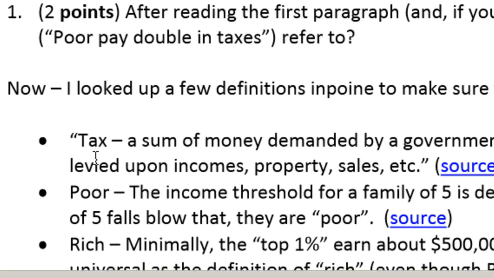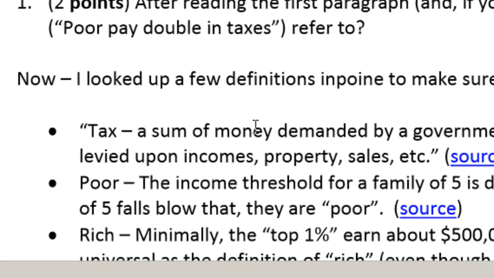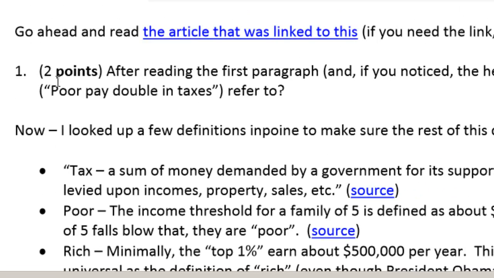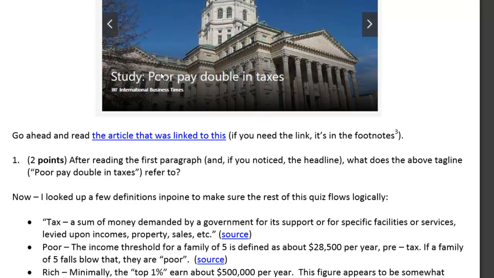Remember, I looked it up down here. Tax, a sum of money demanded. Sum of money, not a percent of a sum of money demanded, but a sum of money demanded. So this question number one, it refers to the fact that the poor have, according to this source, twice the tax rate, not twice the tax burden. Okay, that's a small distinction in words and a huge distinction in context.